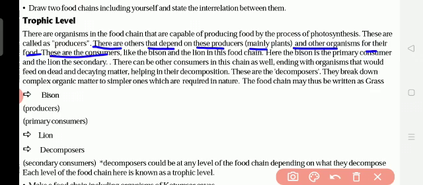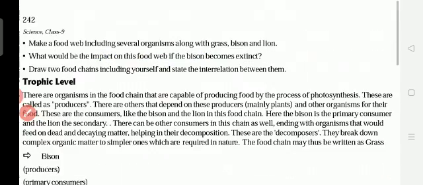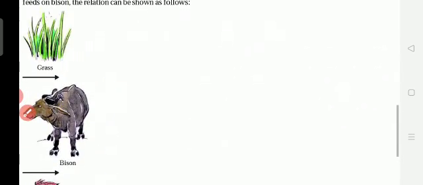These are the consumers, like the bison and the lion in this food chain. Here the bison is the primary consumer and the lion is the secondary. So consumer means consuming, eating or drinking, whatever is going through the mouth inside is called consuming. Okay, so here primary consumers are there, secondary consumers are there. For example, here you see, primary means first, secondary means two.